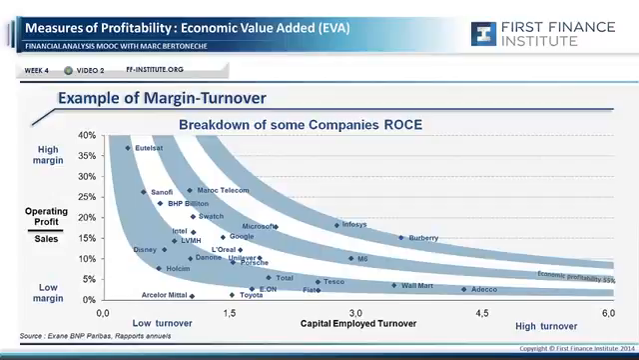A quick look at some very successful companies, some dreams. Burberry, 15% margin and 3.5 capital employed turnover. 15 multiplied by 3.5, 52.5% of return on capital employed. Infosys, 18% margin, 3 of capital employed turnover, 54%.